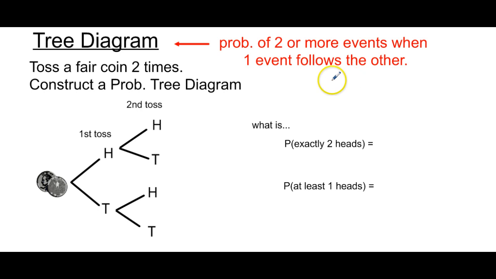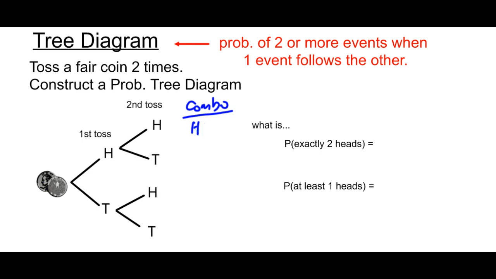So in this example, we toss a fair coin 2 times. We have the first toss followed by the second toss. The reason we use a tree diagram is so that you can see all the different combinations. I'm going to write combo for the different combinations. Say on the first toss you get a head, then on the second toss you can get another head.